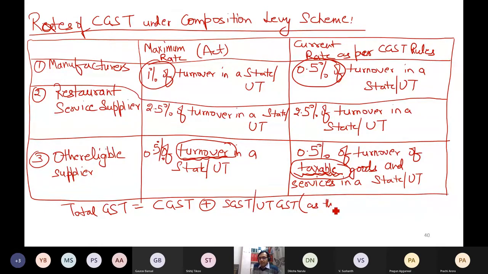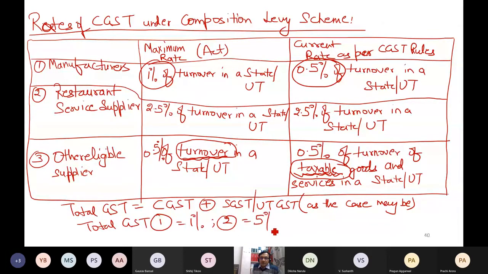So effectively the total rate for my first category, manufacturing, would be 1% total rate. For the second category the total rate effectively is 5%, and the total rate in the third type of category effectively is 1% of taxable turnover. This is what the point is.